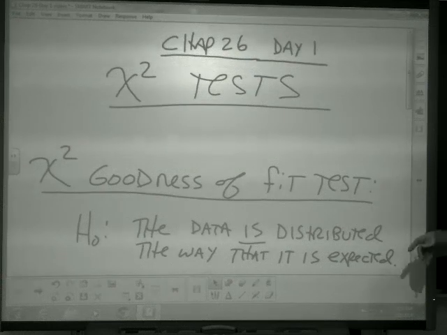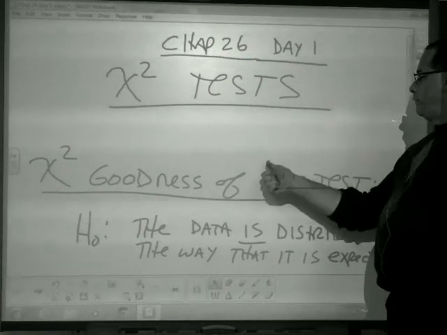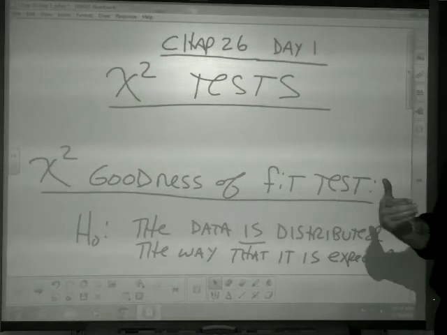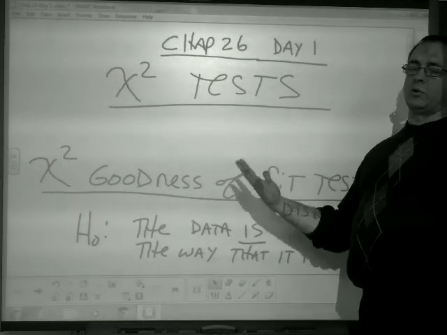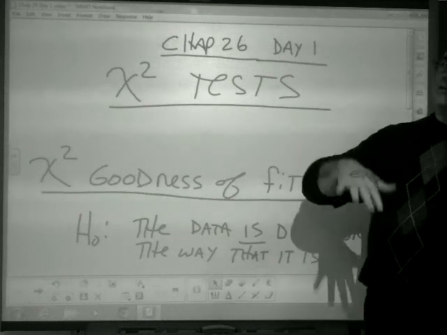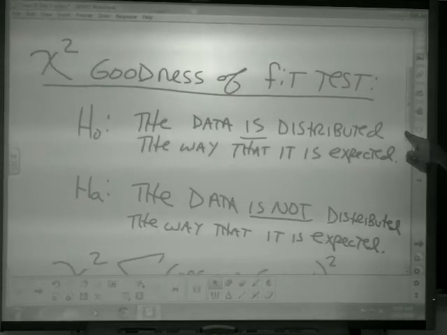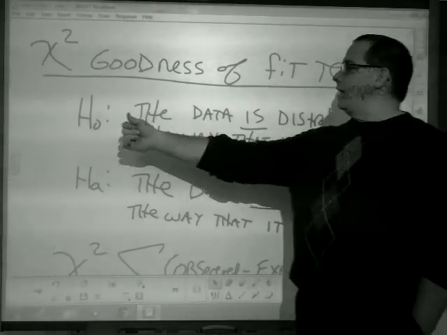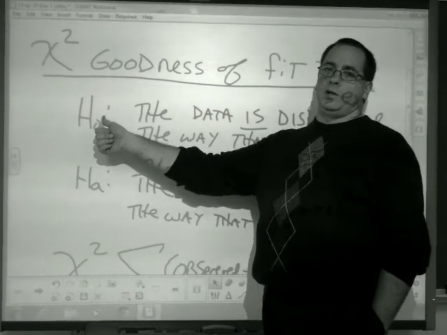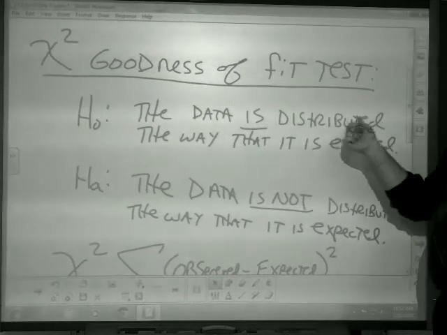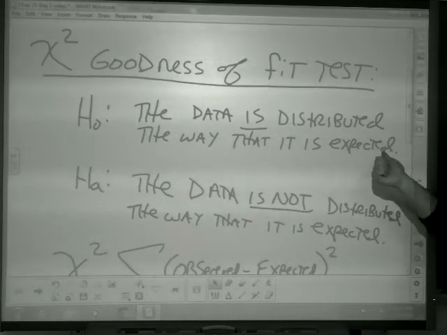Goodness of fit. If we think about goodness of fit, how well does a distribution fit some distribution that someone claims? How good does it fit? All right? So, chi-squared goodness of fit test. My null hypothesis that I come up with is that the data, so our data, is distributed the way that it is expected.